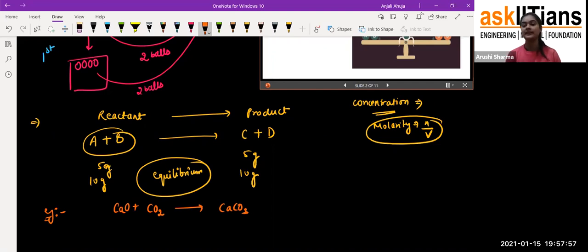And at one point the concentration of both sides, the reactant side and the product side, will be equal to each other, and that condition is called the equilibrium condition. I hope you got the concept of what exactly equilibrium is. Fine, students?